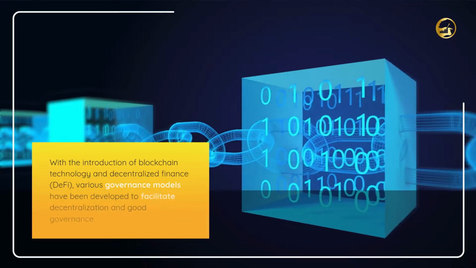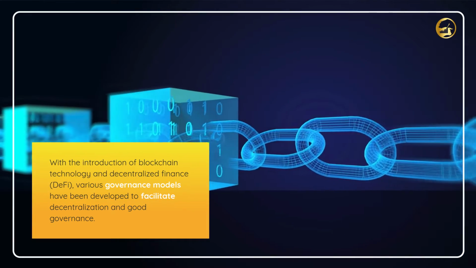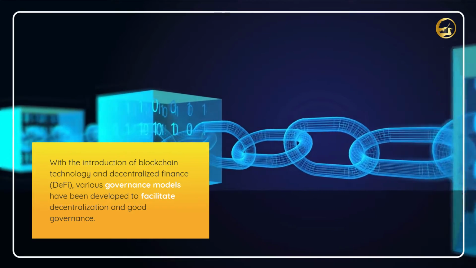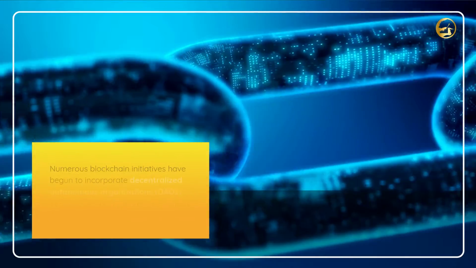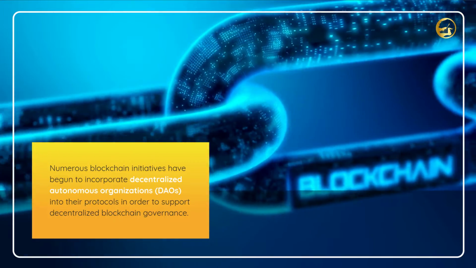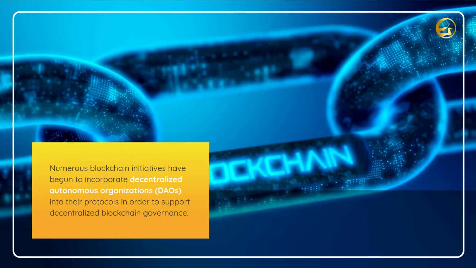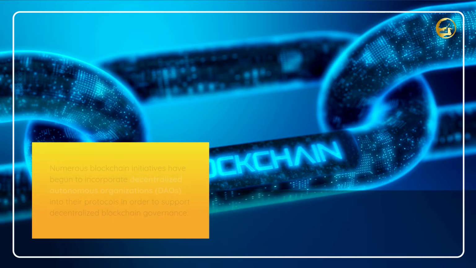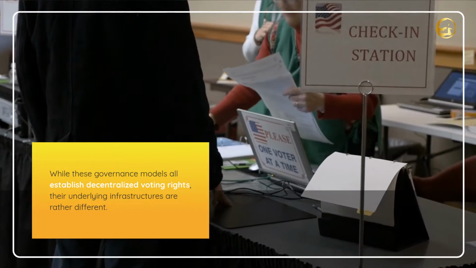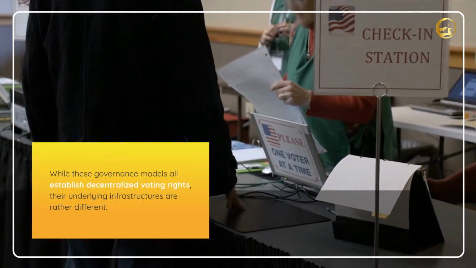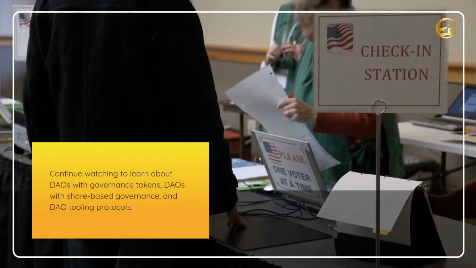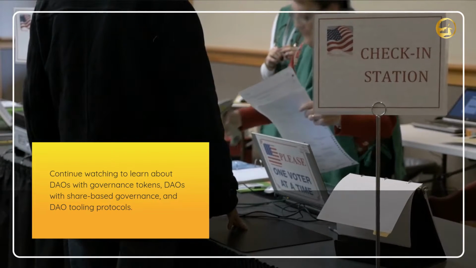With the introduction of blockchain technology and decentralized finance, various governance models have been developed to facilitate decentralization and good governance. Numerous blockchain initiatives have begun to incorporate decentralized autonomous organizations into their protocols in order to support decentralized blockchain governance. While these governance models all establish decentralized voting rights, their underlying infrastructures are rather different. Continue watching to learn about DAOs with governance tokens, DAOs with share-based governance, and DAO tooling protocols.